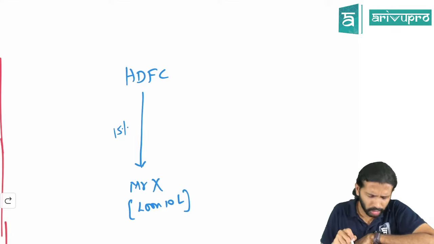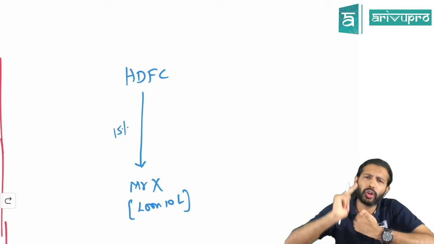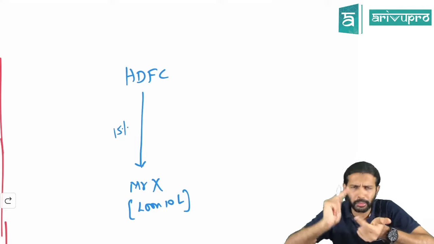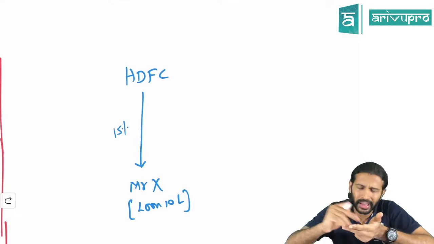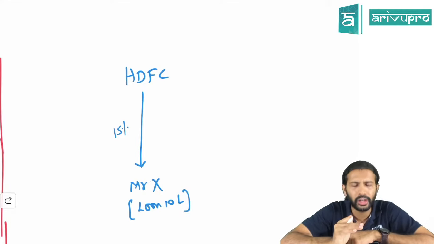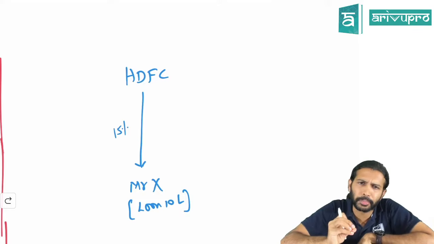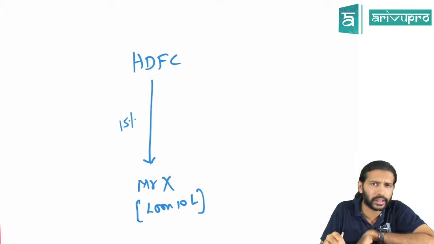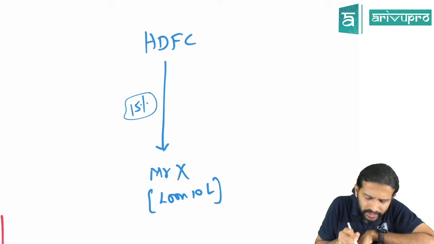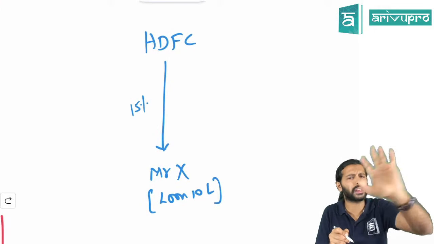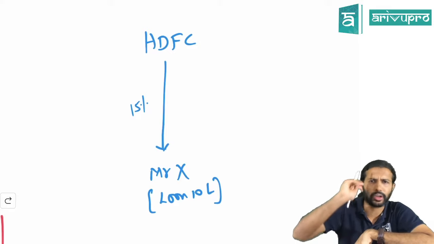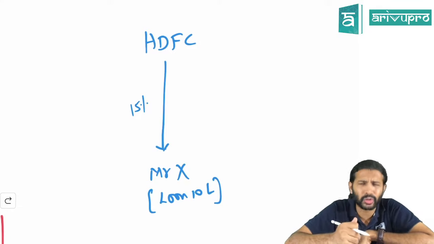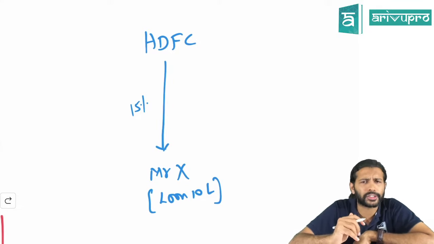HDFC Bank told him, look, based on your qualification, your business idea, and the credit score we have calculated, based on that risk profiling, since your qualifications are not that great, we are taking a big risk, hence the interest rate we can give at best is 15%. Sorry, we cannot reduce further. X asked, is there any possibility to reduce the interest rate?